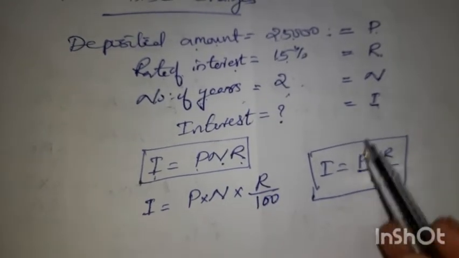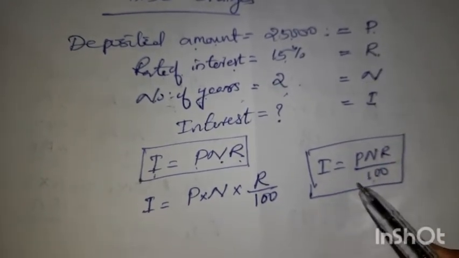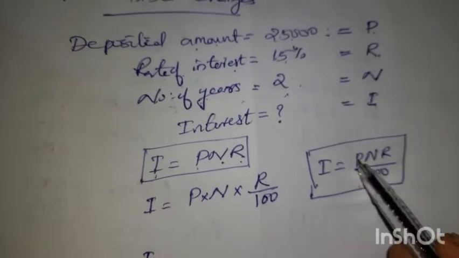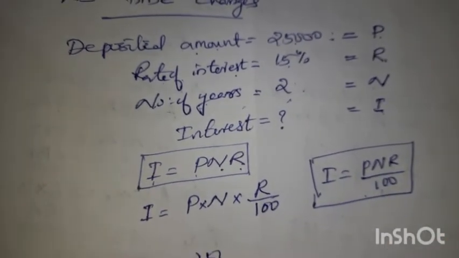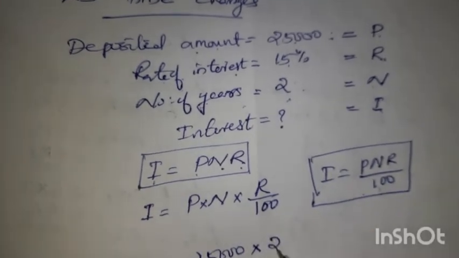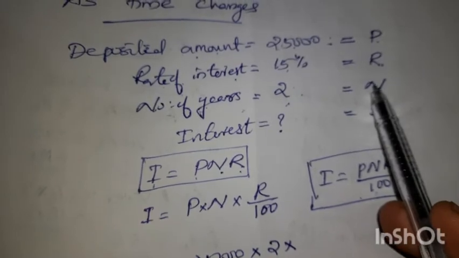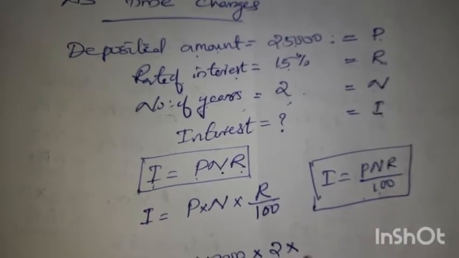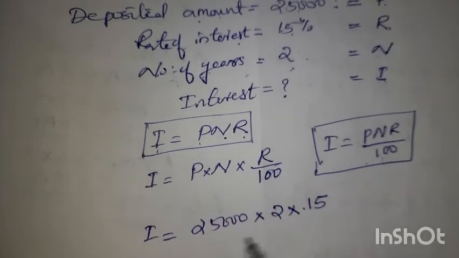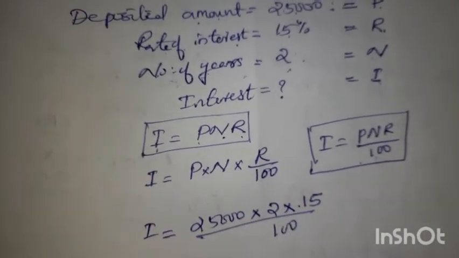If we substitute these terms in this, we will get it easily. I is equal to, first one is P, principal amount, 25,000. Then number of years, how much? 2 years. Then rate of interest is 15%, so it should be 15 by 100.